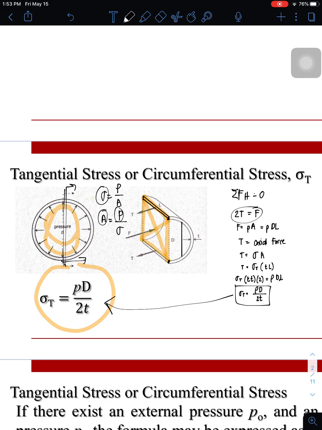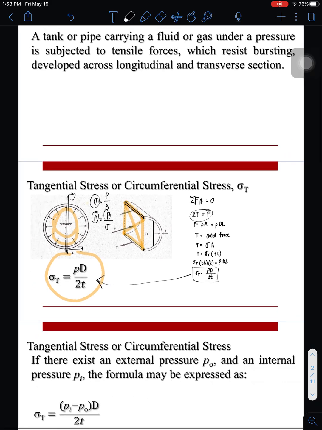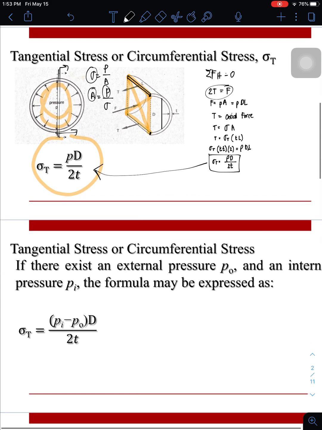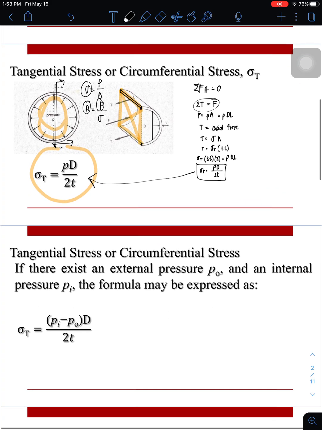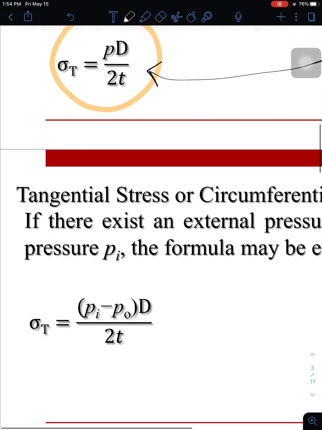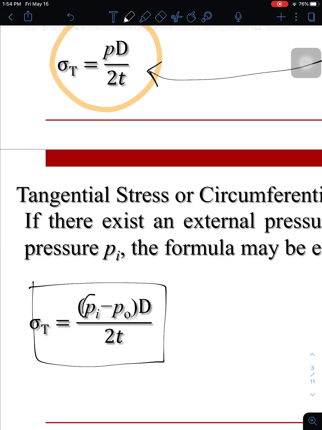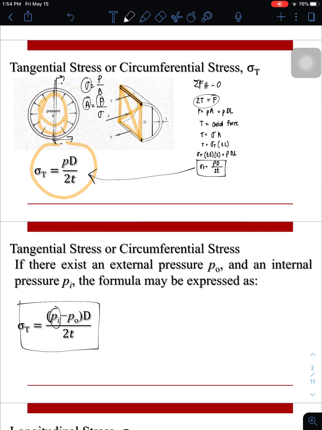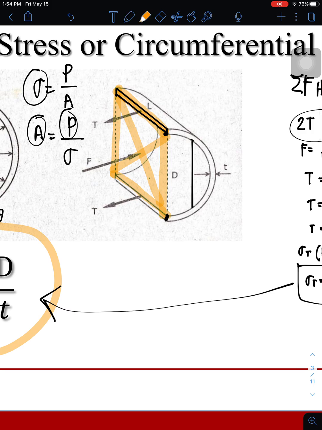So that's tangential stress. Okay, how about when there is an existing external pressure PO and an internal pressure PI? The formula would be expressed as this one, in such a manner that PI is the internal pressure and PO is the external pressure. So PI mao ni ang atong makita nga gisolve ganina sa kani nga portion. Mao ni atong PI diha, internal pressure na nato diha.